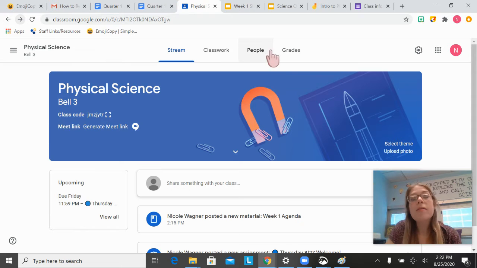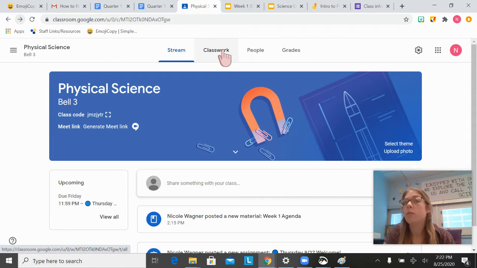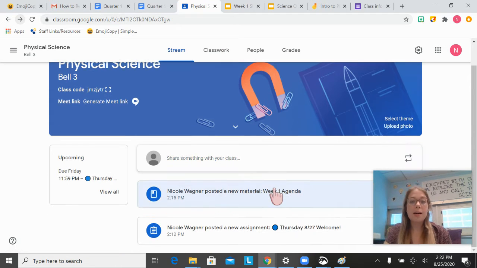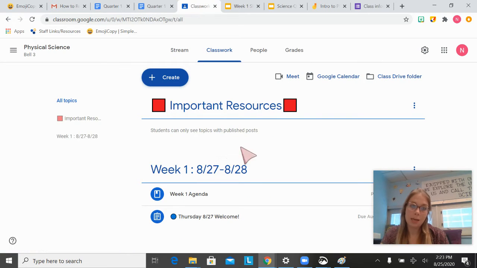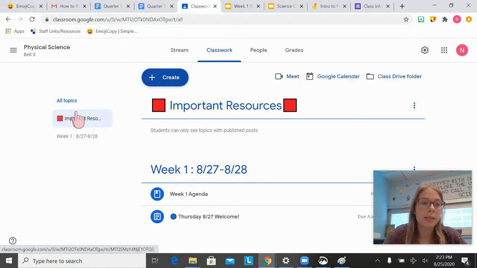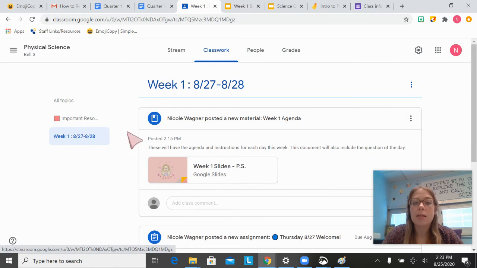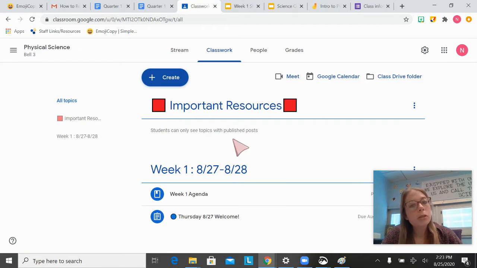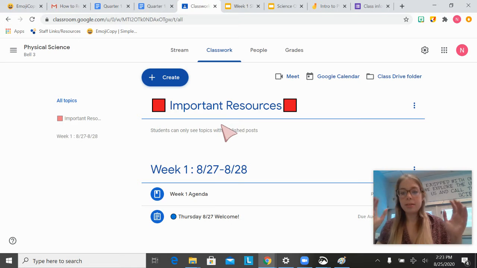So, organization wise, you guys are pretty much going to want to go to the classwork. I would check here, see if I made any announcements that are important, but for work and assignments, you want to go under classwork. So right now, I have 2 topics created, and you can see them listed here. If I wanted to just focus on one, I can just click on that, and that's the only topic that I will see.